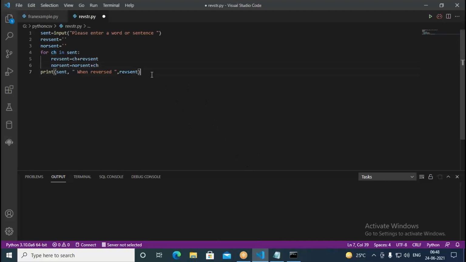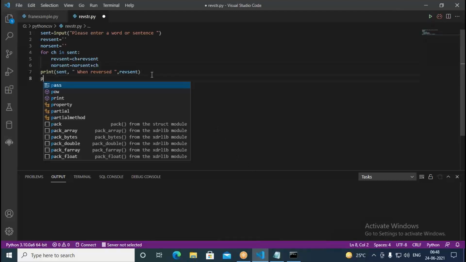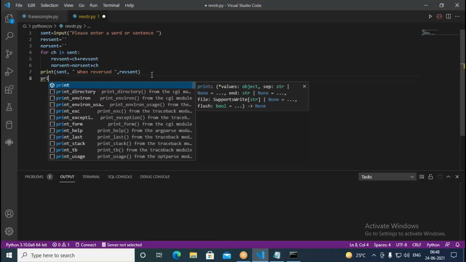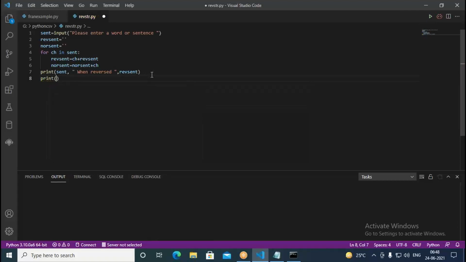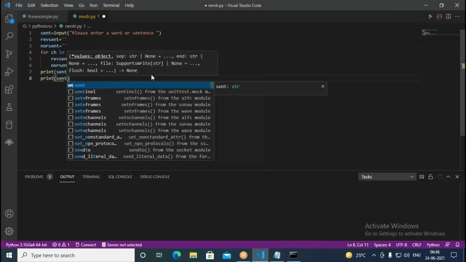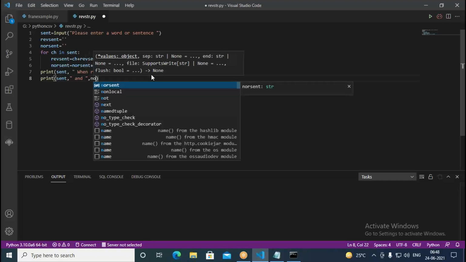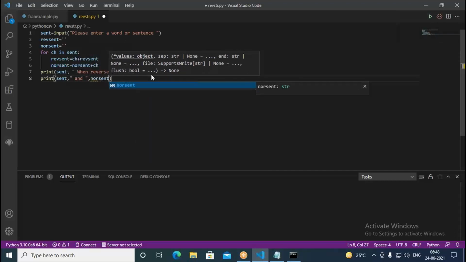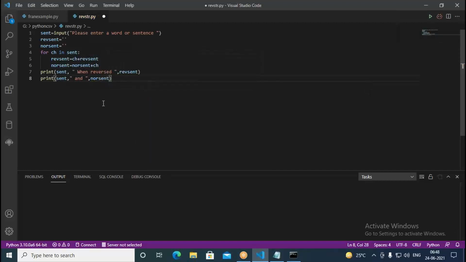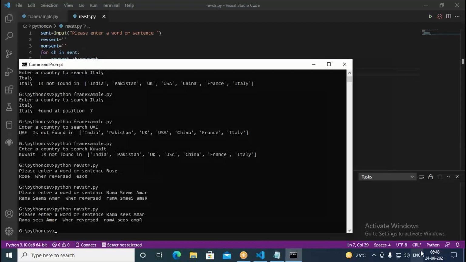Now let us print even this. Print, okay, rev sent, then here write and, okay, print and this is next thing is what here? It is NOR sent, like this I have written. So both of them are going to be same, whereas the first one is going to be reversing the given sentence.